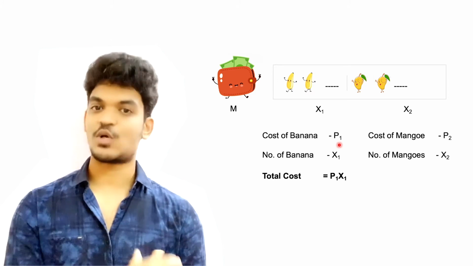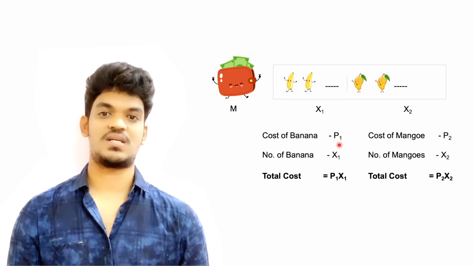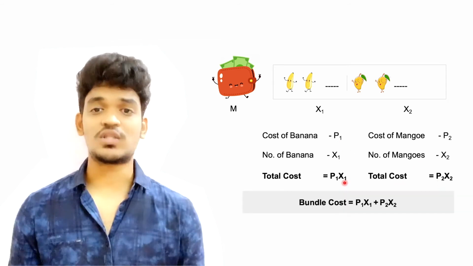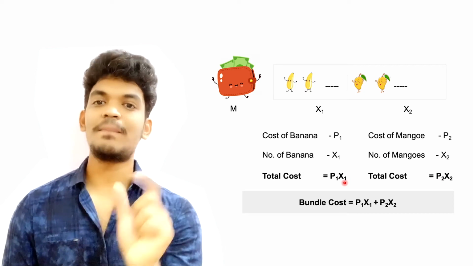Number of mangoes is equal to X2. So total cost of mangoes we purchase is equal to P2 X2. So now total cost of the bundle is equal to what? P1 X1 plus P2 X2.